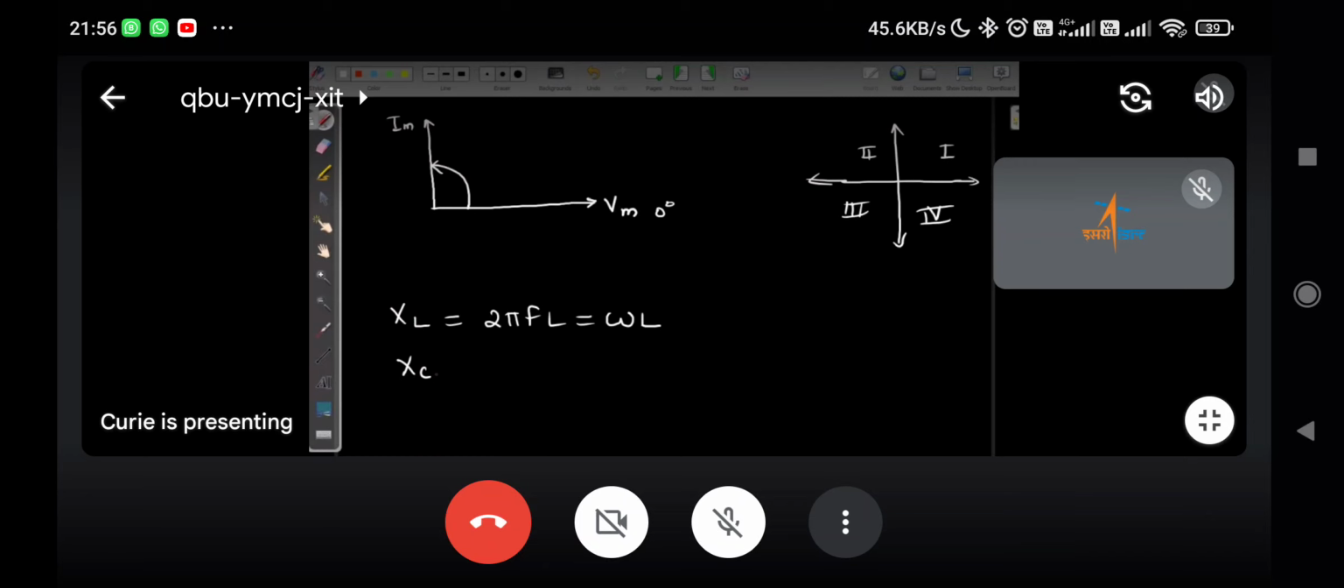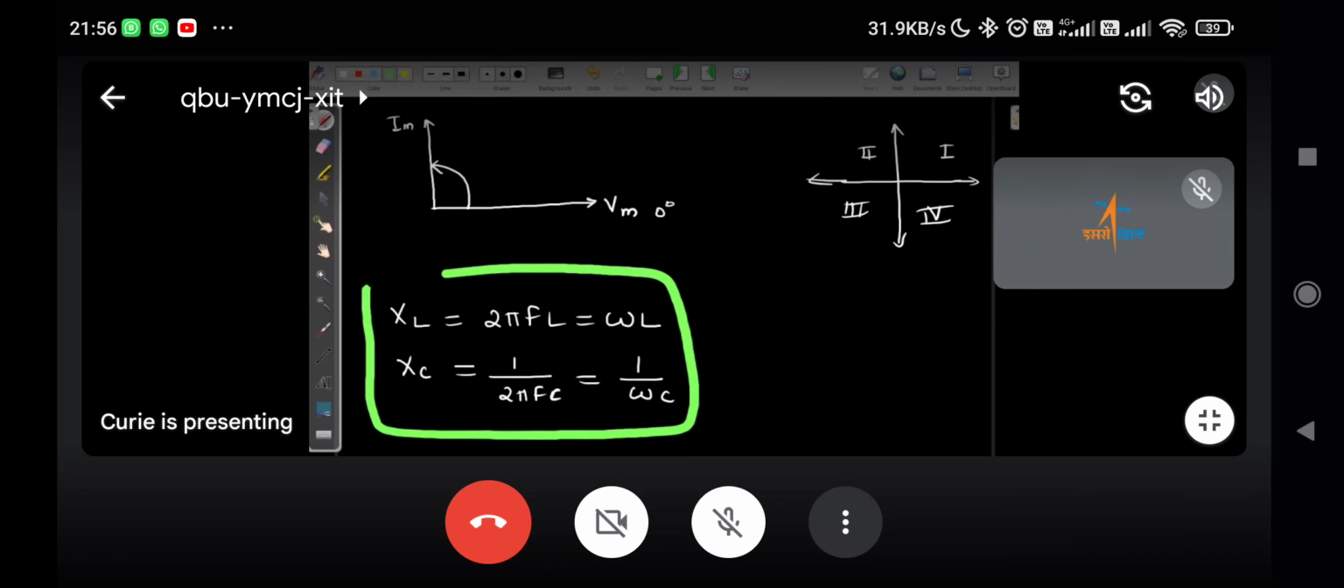XC, if you want to derive that capacitive current relation: 1 divided by 2 pi FC, sir. 1 divided by 2 pi FC, how can we write it? 1 divided by omega C, sir. 1 divided by omega C. This also you should know. You should be able to tell these things anytime. Simple problems will come based on these things.